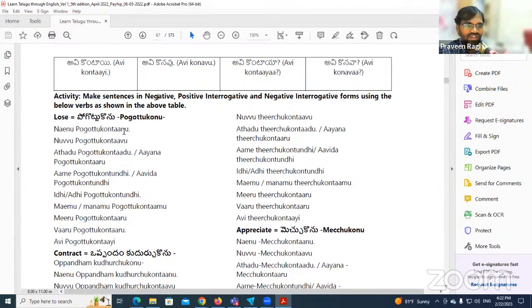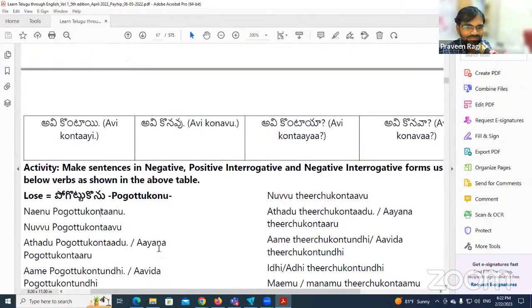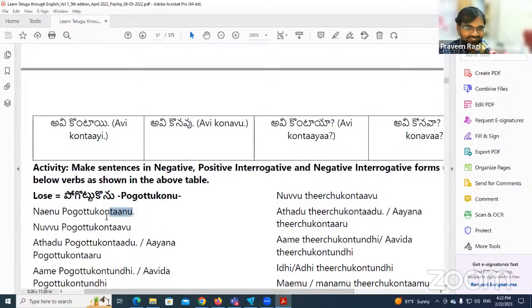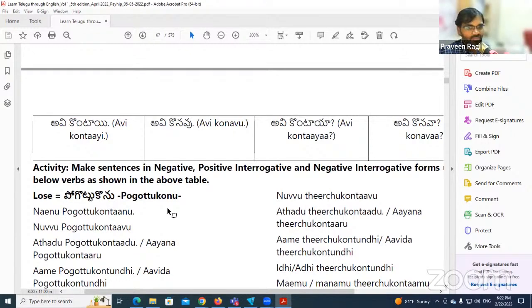నేను పోగొట్టుకుంటాను is there. Try only this one in the negative form. Can you try? Pogutu kontanu. So if we make the interrogative, నేను పోగొట్టుకుంటానా? That is the question. Here we will have a little variation, but let's discuss.